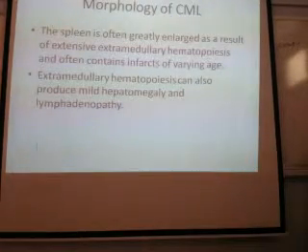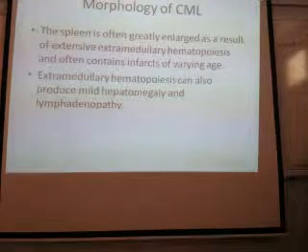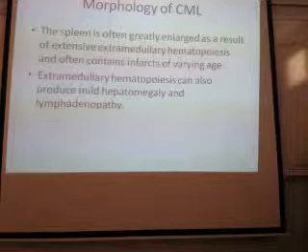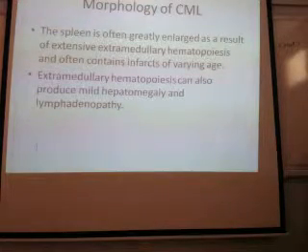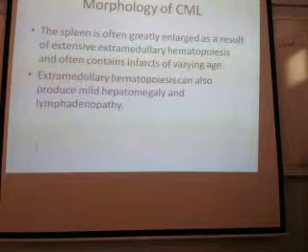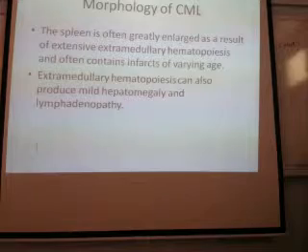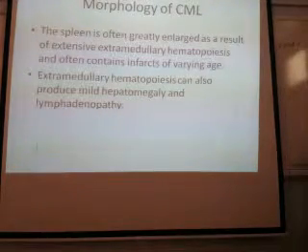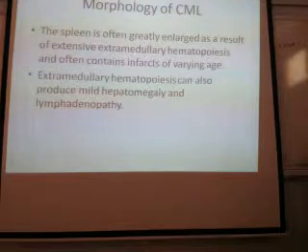So in bone marrow, what are you seeing? Hypercellular, sea-blue histiocytes and megakaryocytosis, increase in leukocytes and megakaryocytes, and decrease in erythrocytes, decrease in RBC. This is in bone marrow. In blood, you will see maturing granulocytic precursors like metamyelocyte, myelocyte, band form, neutrophils.